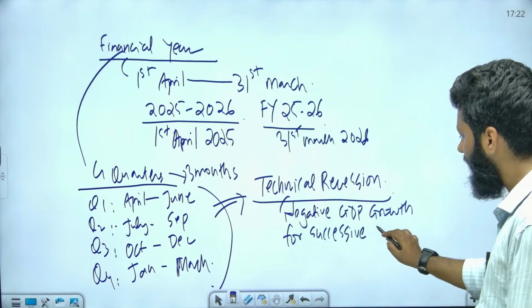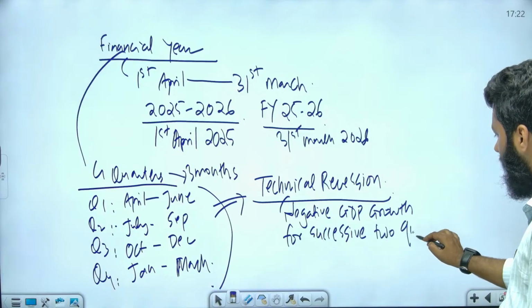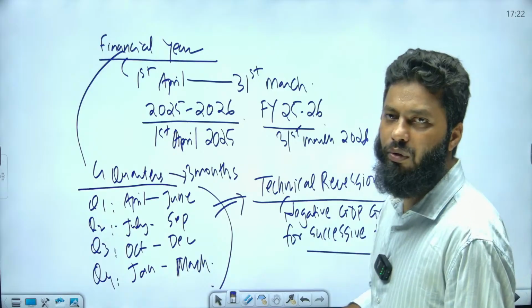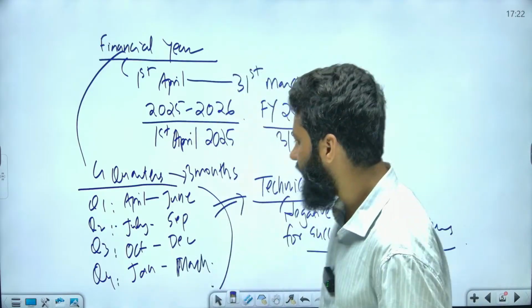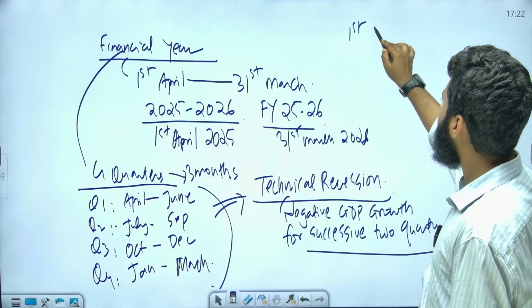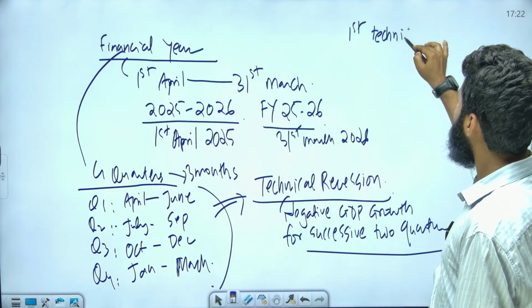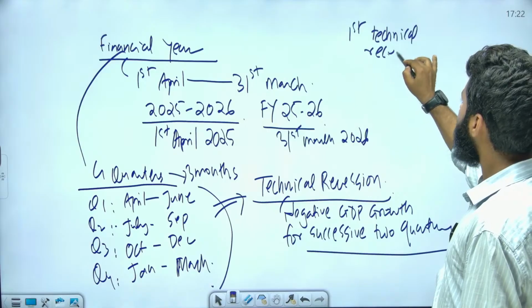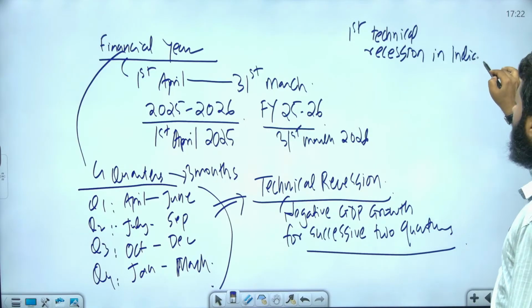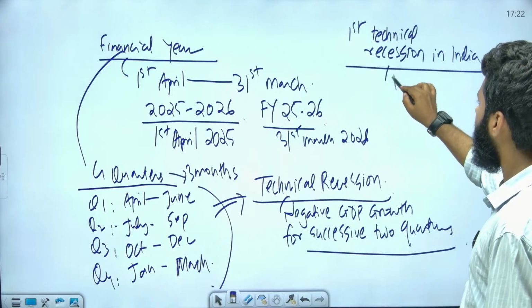Now, our understanding is that the first technical recession in India happened during the COVID period.